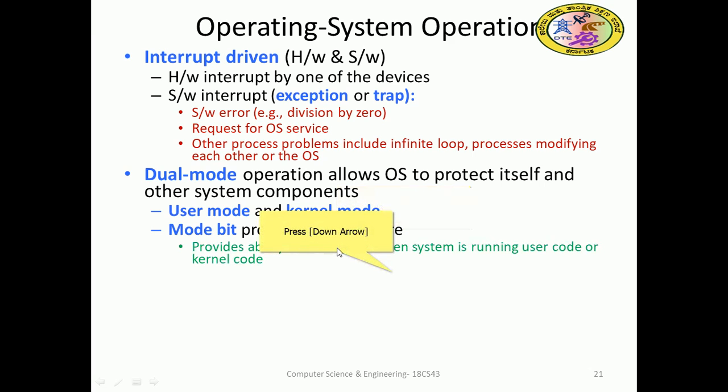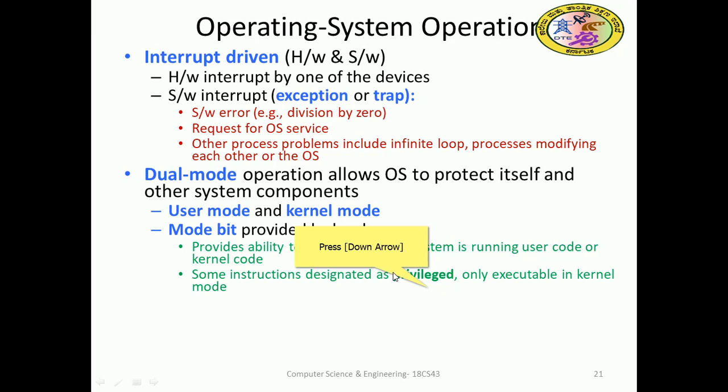This provides the ability to distinguish when the system is running user code or when the OS has to take responsibility. It will identify whether the system is running user code or system-related code, that is, kernel code, right? If it is running kernel mode code or system-related code, then it gives extra security, of course for the user also, but more security for the kernel mode. Some instructions are designated as privileged, only executable in kernel mode, so those are not allowed to be accessed by the user; they are safeguarded in kernel mode.